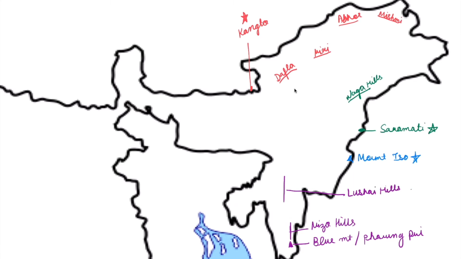Then after Mizoram, we move on to Tripura. In Tripura, basically on the border of Mizoram and Tripura, there is a mountain peak called Betlingsin.